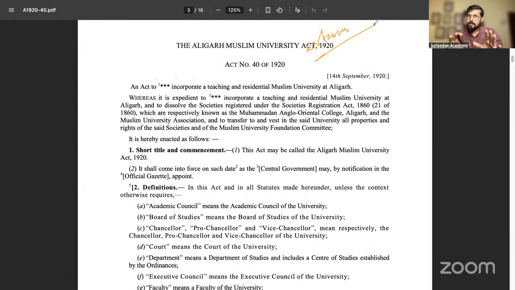So the Supreme Court did not take into consideration the 1875 Mohammedan Anglo-Oriental College establishment by Sir Syed Ahmad Khan. It said that when the central legislation passed the act, the preamble itself says it is established by this act. It means this act is actually giving birth to this particular university. That is the first thing. So how is the court basically saying who has established it?